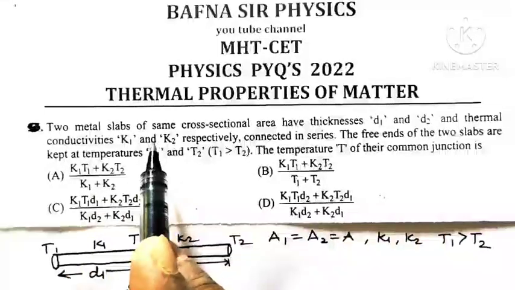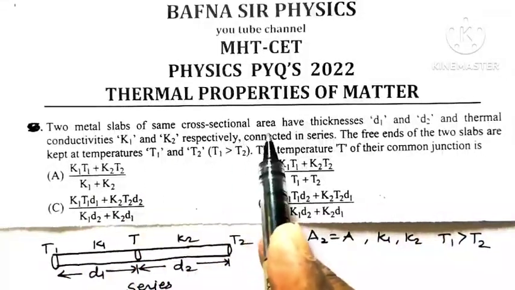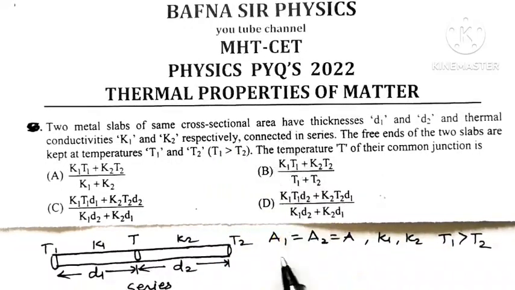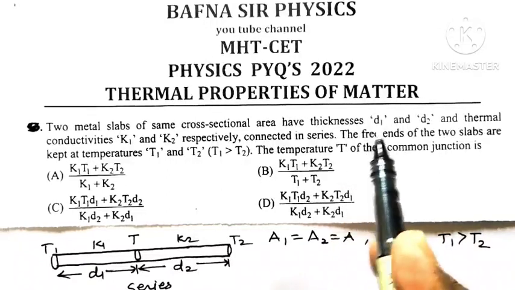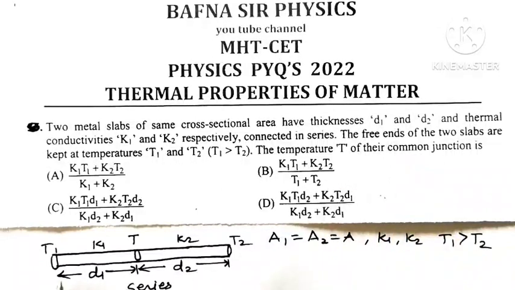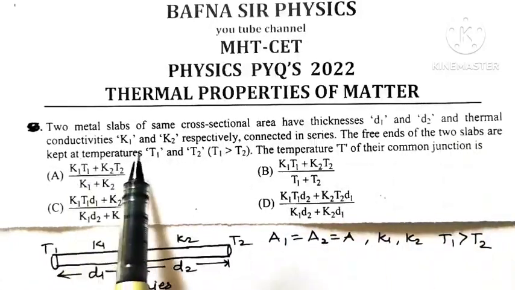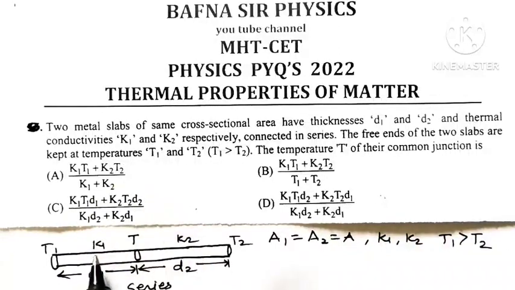Two metal slabs of the same cross-sectional area, meaning A1 equals A2 equals A, have thickness D1 and D2. D1 is the thickness of the first slab, D2 is the thickness of the second slab. And thermal conductivity K1 and K2: the first slab has thermal conductivity K1, the second slab has thermal conductivity K2 respectively.